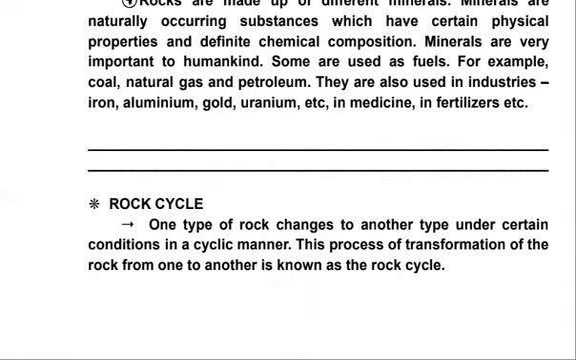Now let's understand the rock cycle. One type of rock changes to another type under certain conditions in a cyclic manner. This process of transformation of rock from one type to another is known as the rock cycle. Now you must have heard about the life cycle. The rock cycle is somewhat similar. In the life cycle, what happens? It is born, it goes through some stages, and then again it reproduces. This keeps on going. The same happens when the primary rocks are formed.